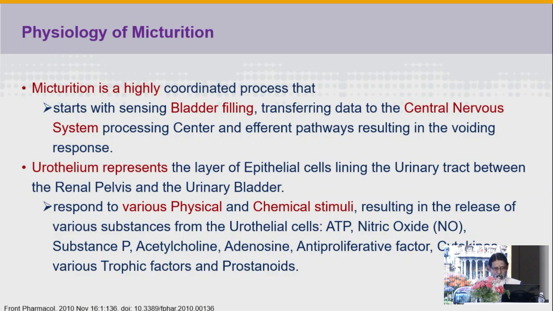Right. Next is the physiology of micturition. It is a coordinated process. It starts with bladder filling, transferring the data to the central nervous system.